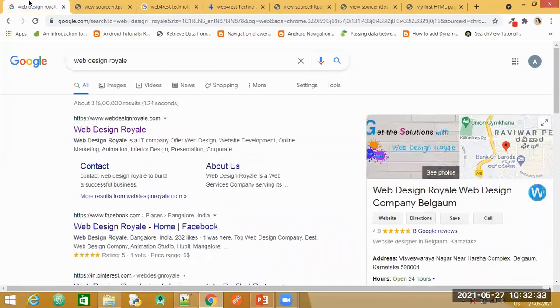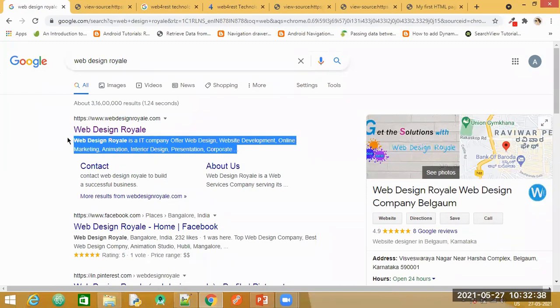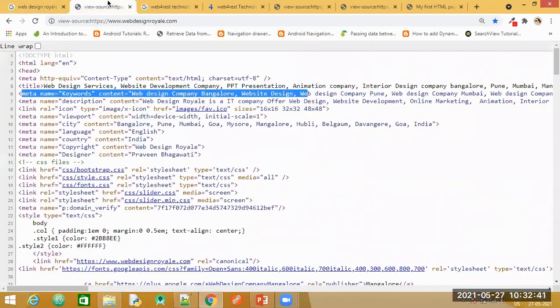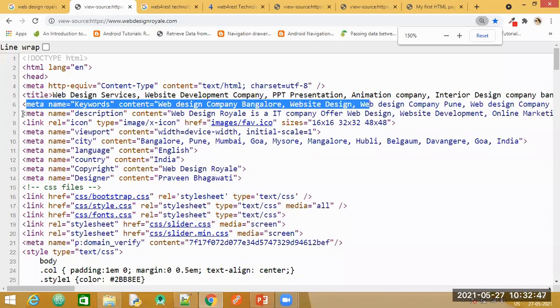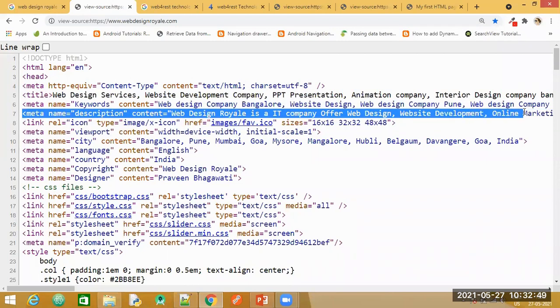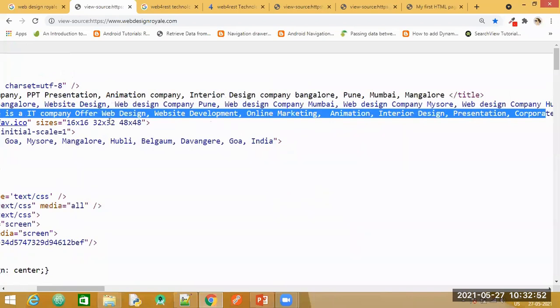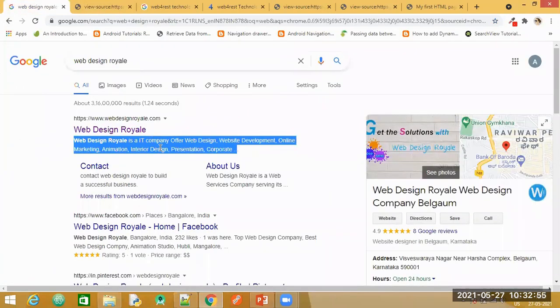So similarly, let us check for this company also. Read this description that they have given and compare it here. The tag is here. See, this is the description that is given, and the same description is visible here for you. So this is going to be the description where that meta name and description tag is implemented. So here it is going to be visible in this form. Are you following, all of you? Yes, ma'am.